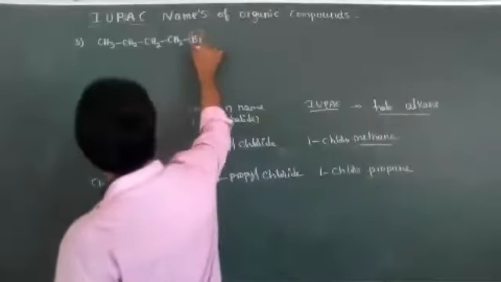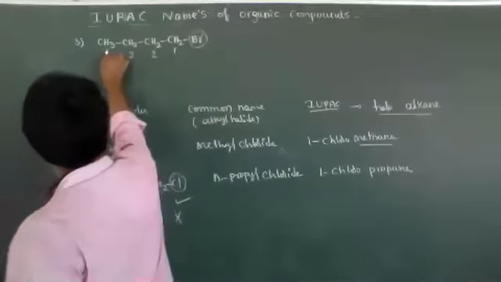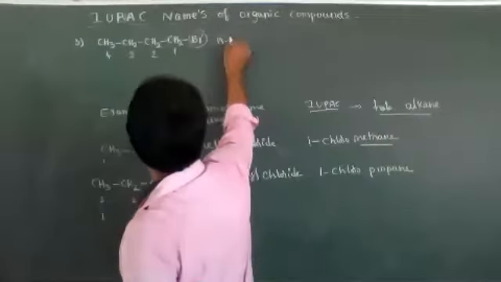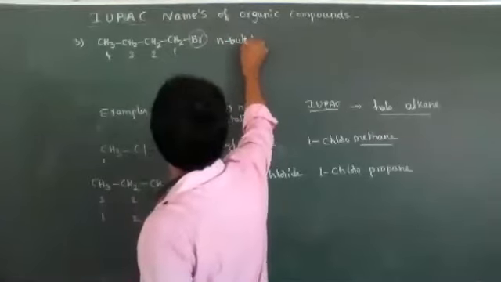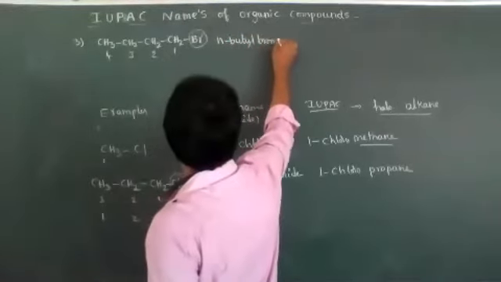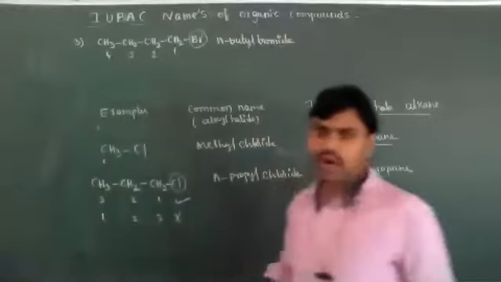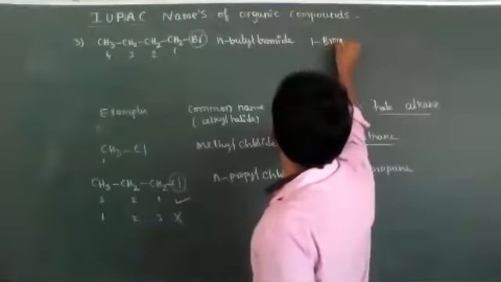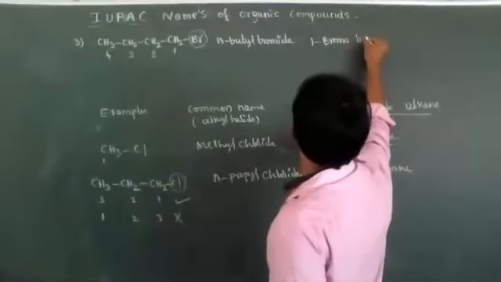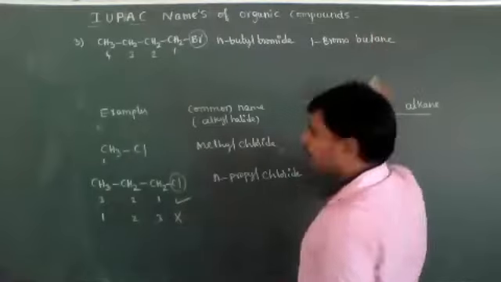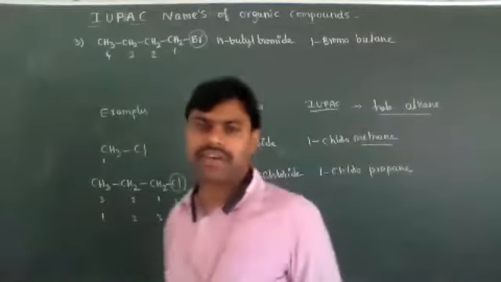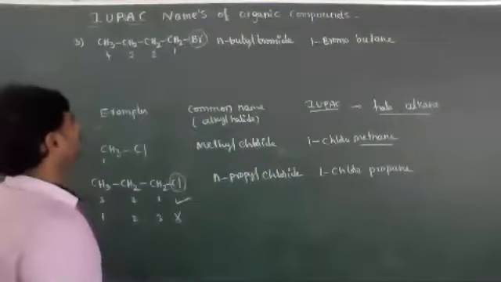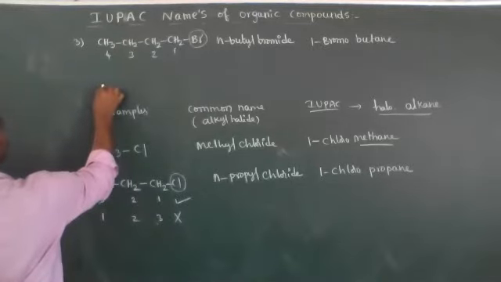Then its common name is N-butyl bromide. Its IUPAC nomenclature is 1-bromobutane, or bromobutane also, no problem, because the first position need not be written. 1-bromobutane or bromobutane.